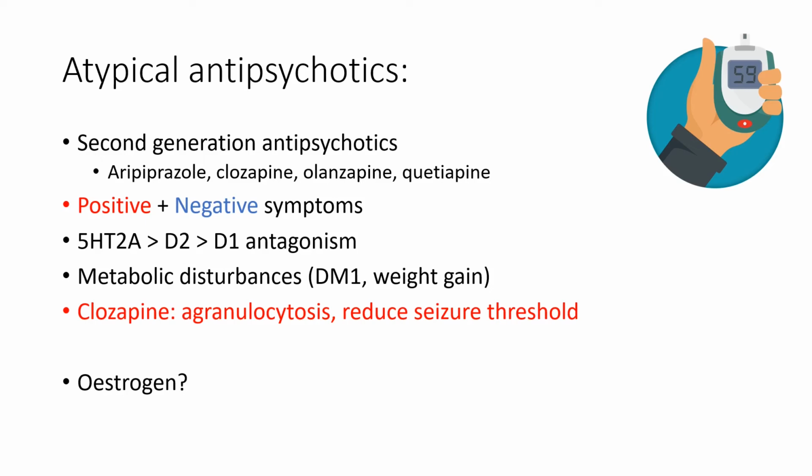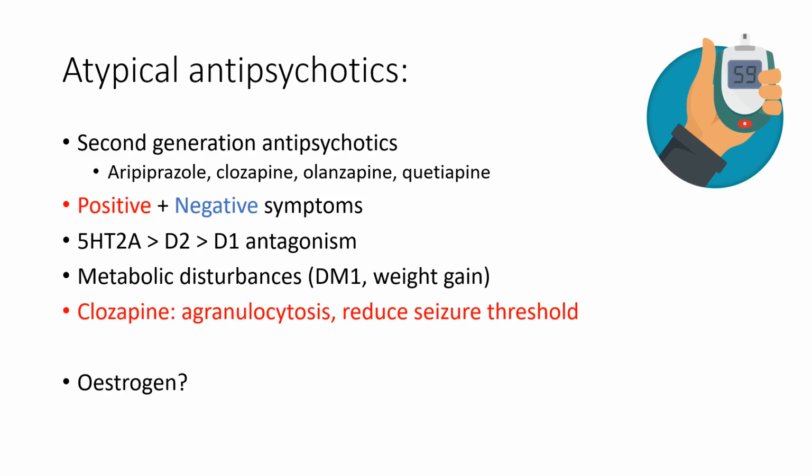Their main target is not the D2 receptors, because they are actually aiming to target both the positive and the negative symptoms of schizophrenia. So they should have an overall better impact on the person's life, and their main target is the 5-HT2A receptors. And some, for example aripiprazole, are partial D2 receptor agonists, so it aims to actually increase the amount of dopamine within the mesocortical pathway to try and reduce those negative symptoms.